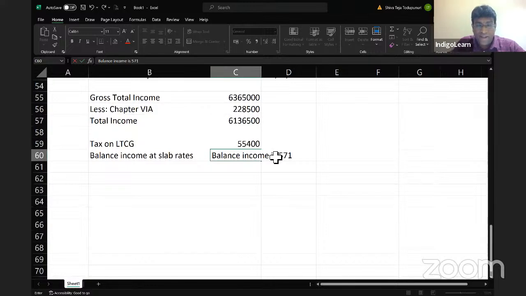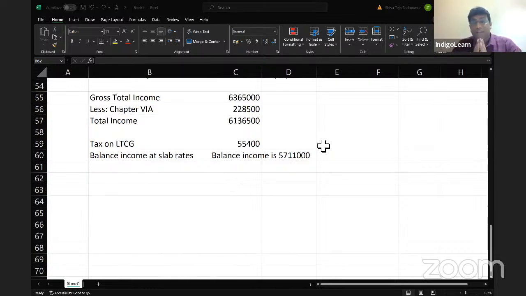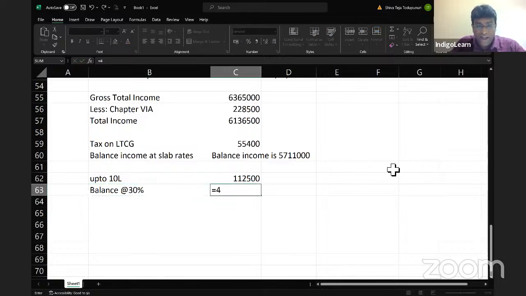On 57 lakh 11,000, the slab rates we already know, my dear friends: up to 2,50,000 nil, 2.5 to 5 lakh 5%, 5 to 10 lakh 20%, above 10 lakh 30%. So technically, up to 10 lakhs, the tax will become 1,12,500. Already we know that point, my dear friends. The balance is at 30%, which comes to 47 lakh 11,000 into 30%.